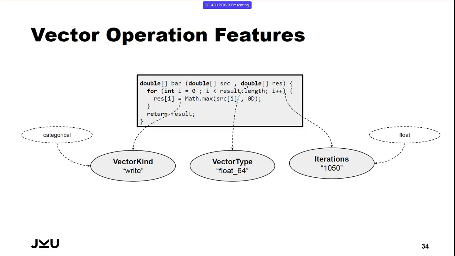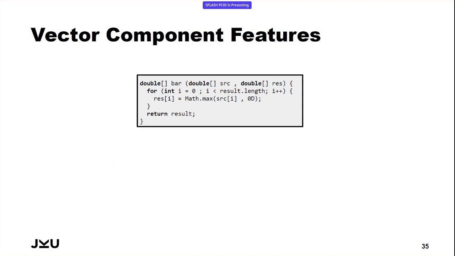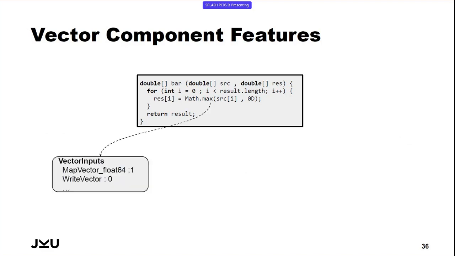As you can see, our features can be of different kinds. We have these classic numeric features like the iteration number. We also have categorical features like the vector kind, where the feature values are not comparable or ordered between each other. For the vector component features, we are then considering all the information which builds up the vector operation as a whole. I mentioned that the outermost vector operation part is this vectorized write, but inside we have this math.max in this case. So we're doing something like a vectorized map operation.